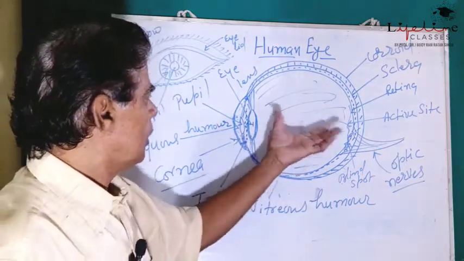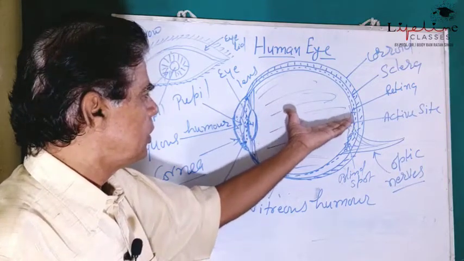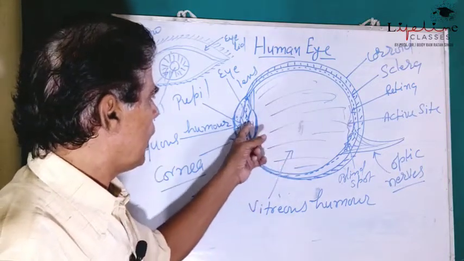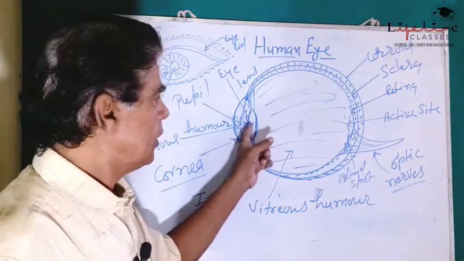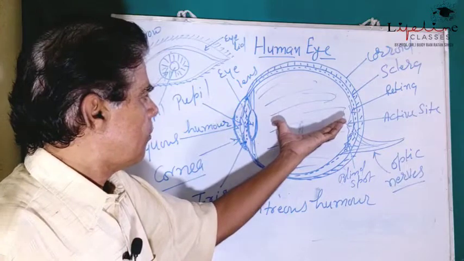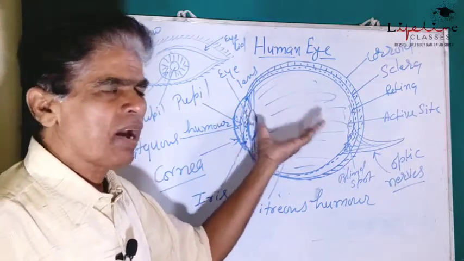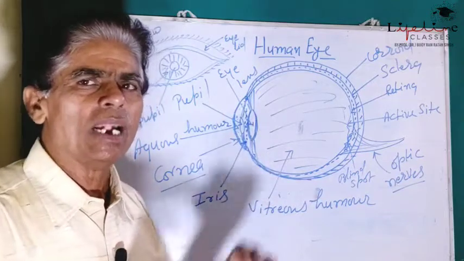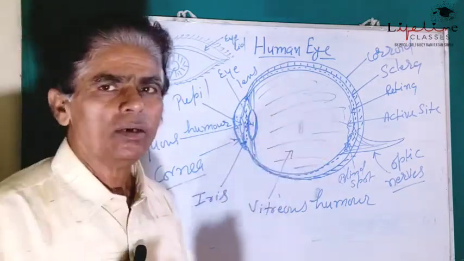But how is the image formed there? When light passes through the eye lens, there is an approximately perfect distance between the eye lens and the retina.